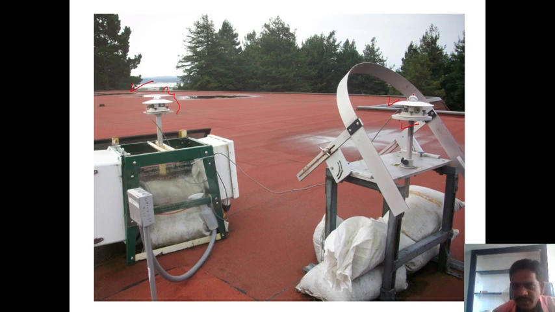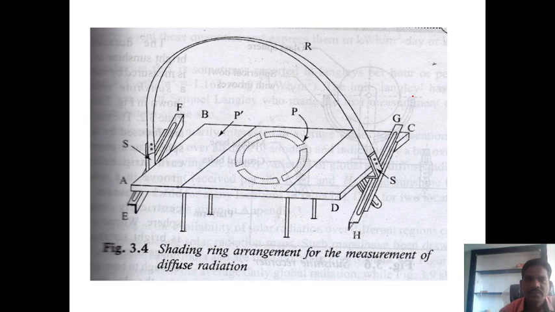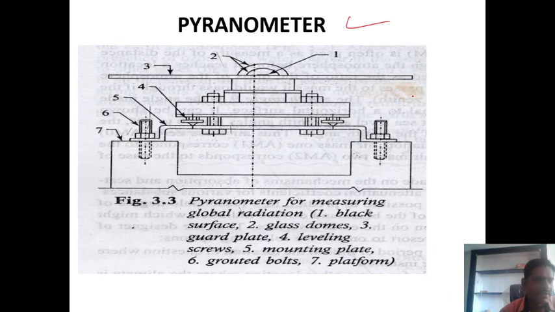If you observe here, there is a glass. Yes or no? Yes. So let's explain this topic, the pyranometer. In a pyranometer, we measure the global radiation. We know the global radiation is nothing but the sum of the beam radiation plus diffuse radiation, IB plus ID. So for measurement of this radiation, a black surface will be used.